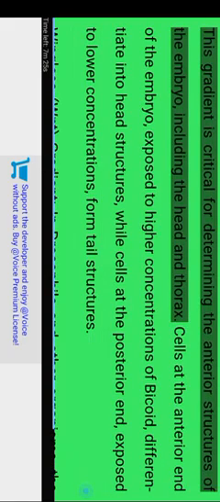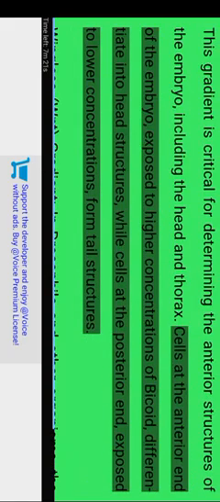Bicoid gradient in Drosophila. In Drosophila embryos, the bicoid protein forms a gradient from the anterior end to the posterior end. This gradient is critical for determining the anterior structures of the embryo, including the head and thorax. Cells at the anterior end of the embryo, exposed to higher concentrations of bicoid, differentiate into head structures, while cells at the posterior end, exposed to lower concentrations, form tail structures.